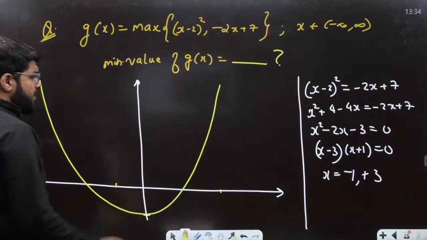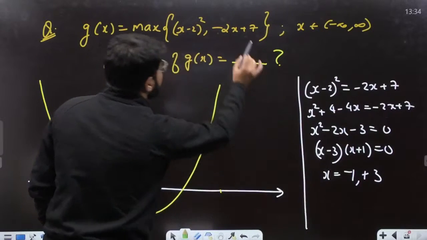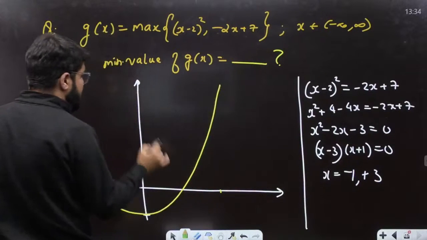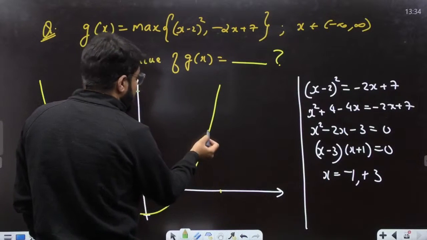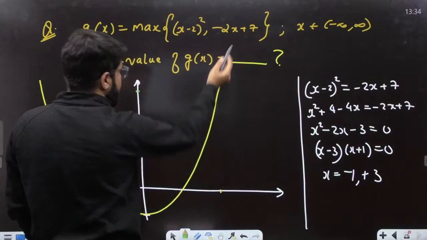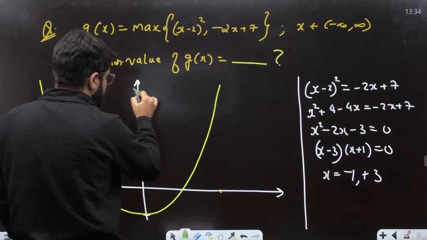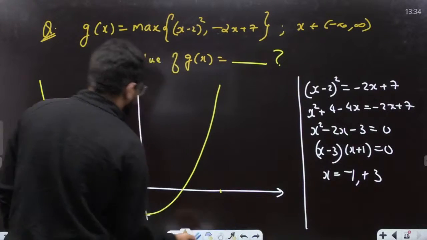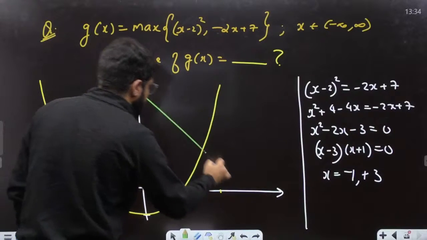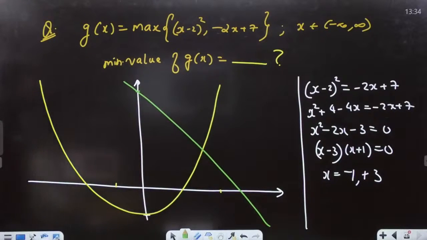For the y intercept, taking mx plus c, the y intercept is 7. And they shall be intersecting at x equal to 3, so that will be the point. Something like this, dear.